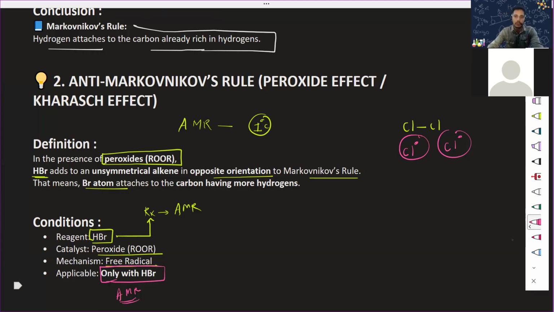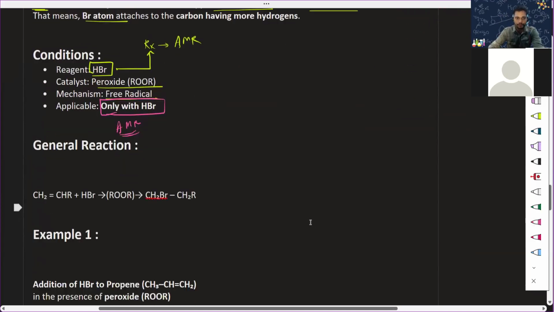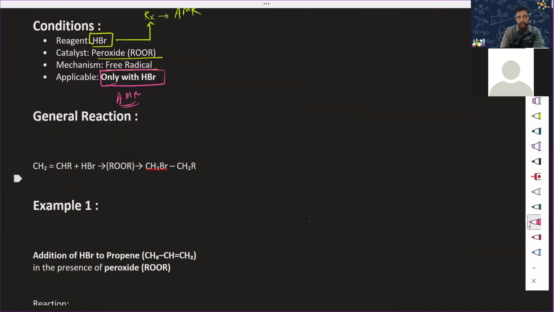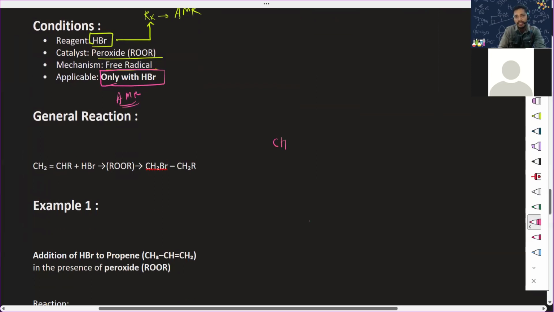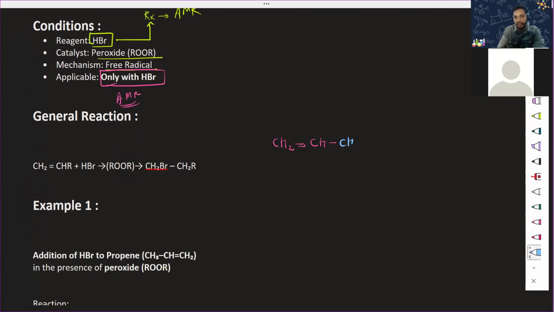Now let's have the general reaction. What is the general reaction? CH2 double bond CH, and this is R. Let's take this as CH3, we don't have to worry about this, that is R right here. Now what should I add? I should add the HBr.